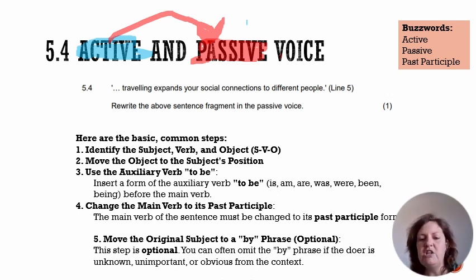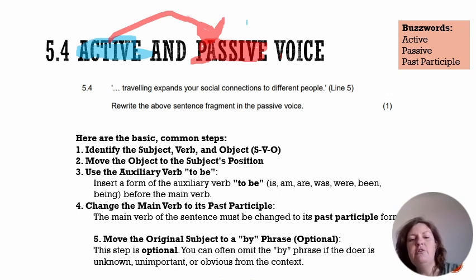So when you're changing from active to passive voice, the first thing you need to do is identify the subject, the verb, and the object, SVO. Then you need to move the object to the subject's position. So your subject and your object need to swap. Okay. Then you need to use the auxiliary verb to be. Now you don't actually put in the words to be, but you put in a suitable auxiliary verb for that sentence.